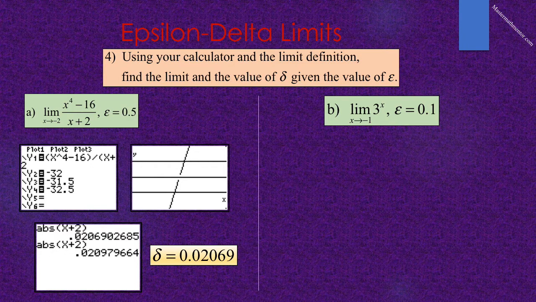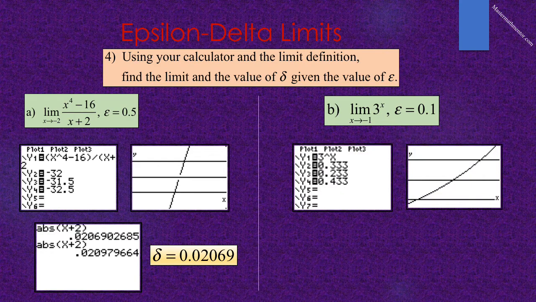On the left side, we get 0.02069, and on the right side, the absolute value of x plus 2 is 0.02098. We are interested in the smallest value, and therefore our delta for this problem is 0.02069.